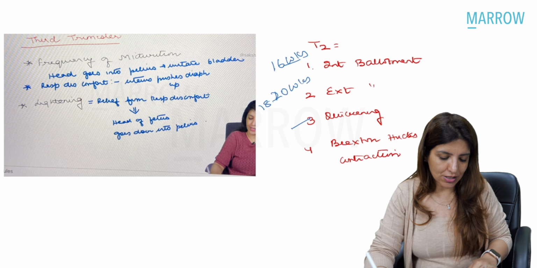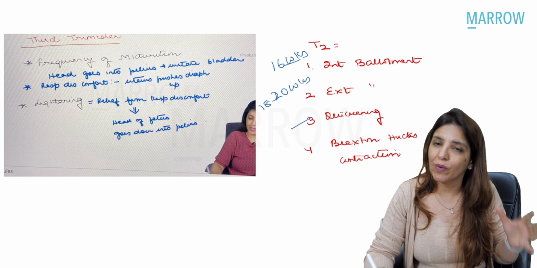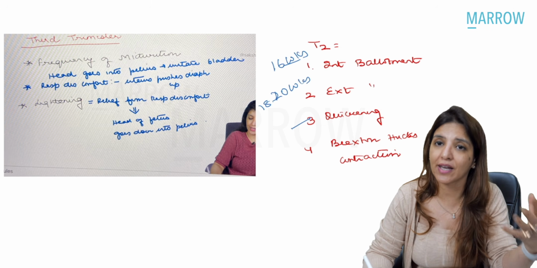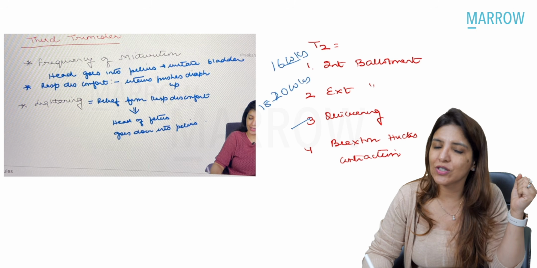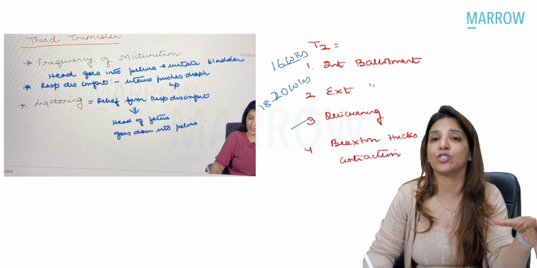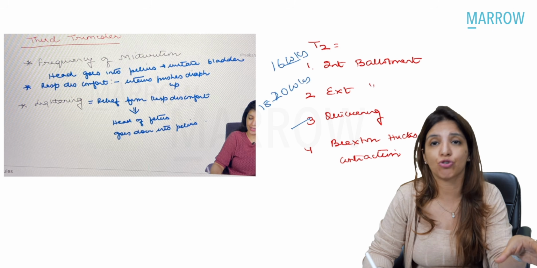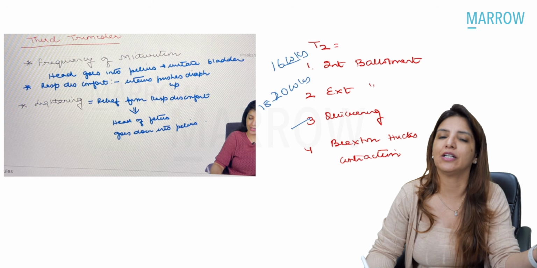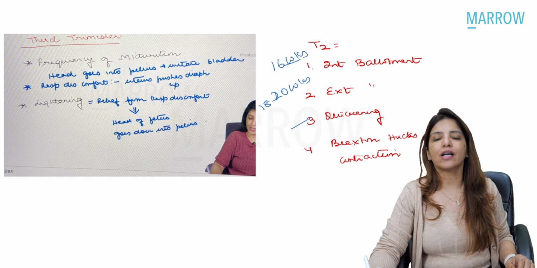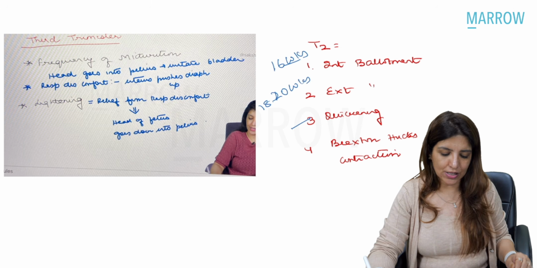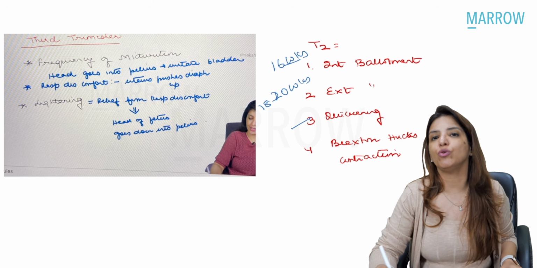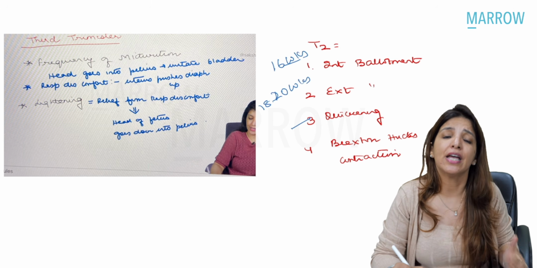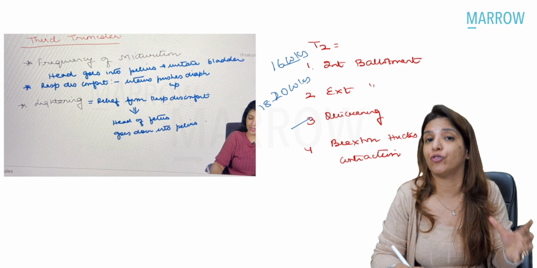Signs which you get in third trimester are frequency of micturition. Frequency of micturition was something you were getting in first trimester also, because the uterus enlarges and rubs against the bladder, so you get increased frequency of micturition in a pregnant female, and this returns as a symptom in third trimester. This is because now the fetal head enters into the pelvis, and that irritates the bladder, leading to increased frequency of micturition. Another sign which you get in third trimester is lightening, which is relief from respiratory discomfort. All of you know that at 36 weeks of pregnancy, the height of the uterus corresponds to the xiphisternum. Right? And at that time, mother experiences a lot of respiratory discomfort.